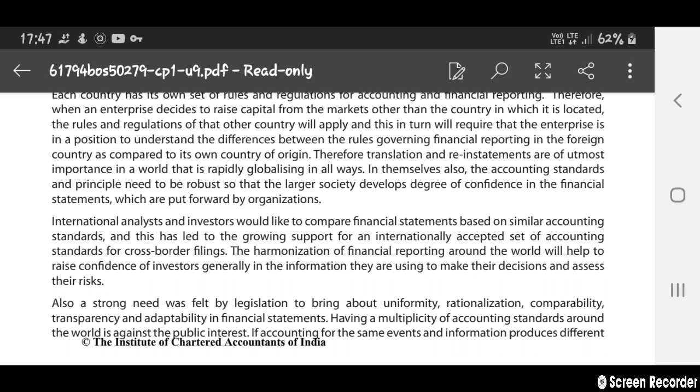So, translation and reinstatement, as you know, a company has its branches in many countries. As the world is rapidly globalizing, this is very important. The accounting standards and principles need to be robust so that the larger society develops degrees of confidence in the financial statements which are put forward by organizations.